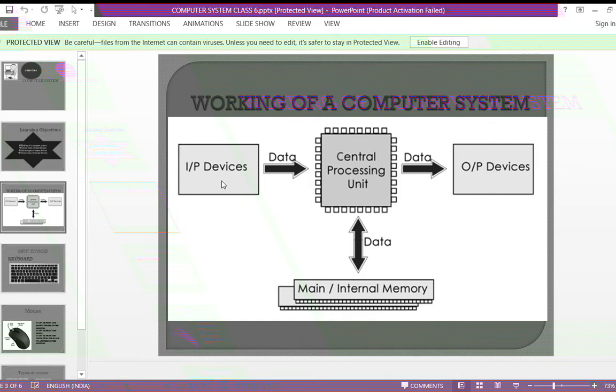So you all know which all are the input devices? Yes. Keyboard, mouse, these are your input devices of your computer. Then which all are the output devices?